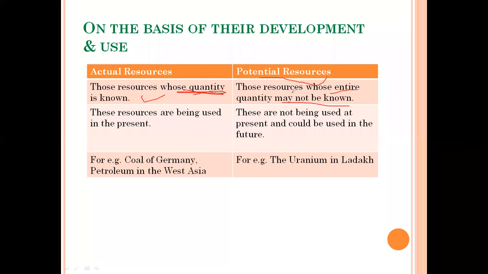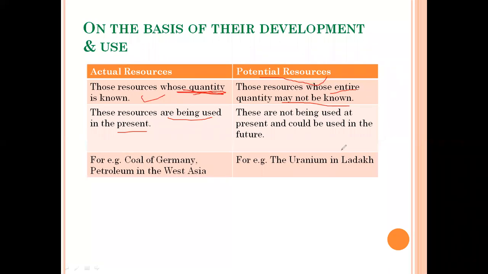Okay, now the actual resources are being used in the present. Obviously we know how much coal is present in our continent, present in India, and we are using it accordingly. But we don't know about the potential. We don't know its entire quantity. हमें पता ही नहीं है, so how will we use it in the present?